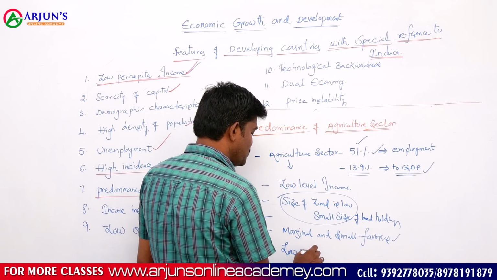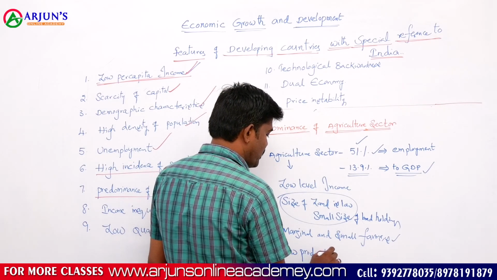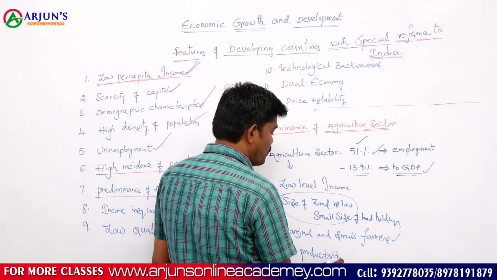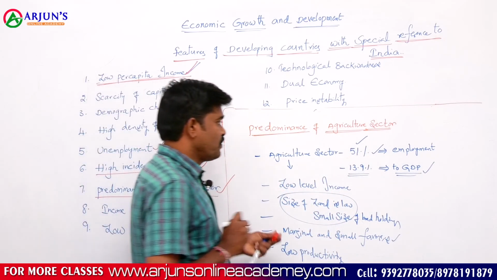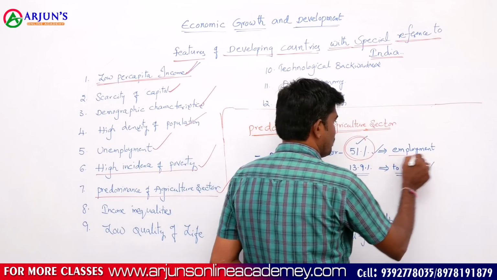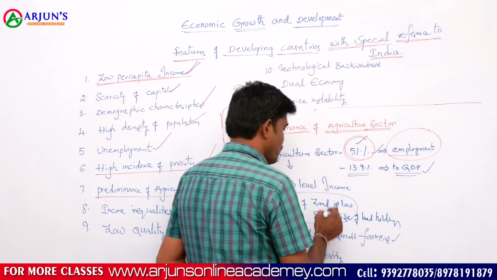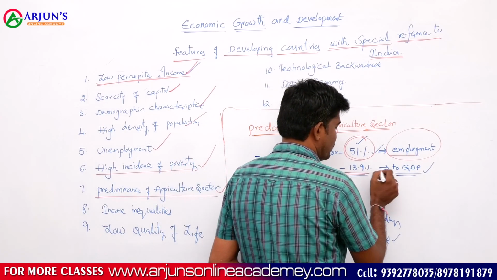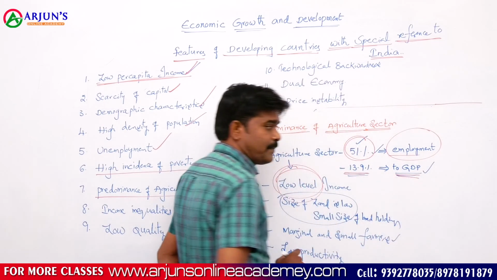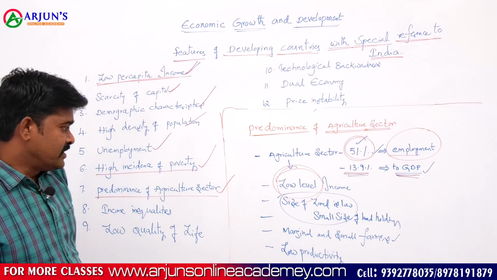The productivity in agriculture is very low. Though 51% of people get their employment from the agriculture sector, their income is very low, with only a 13.9% contribution to the GDP.